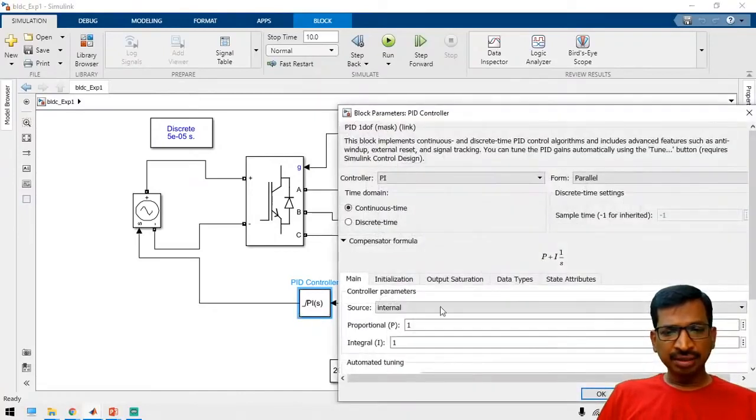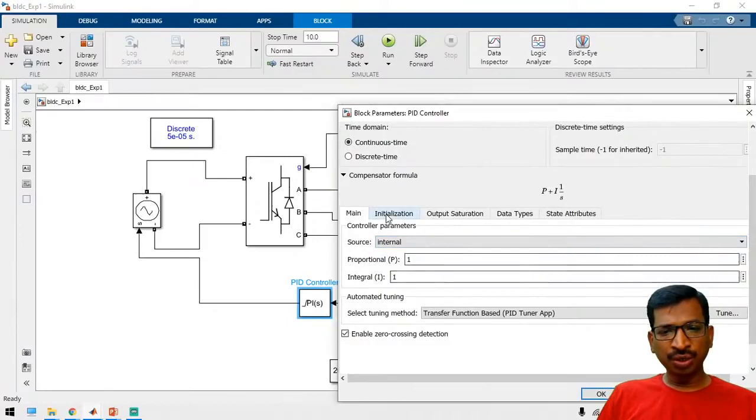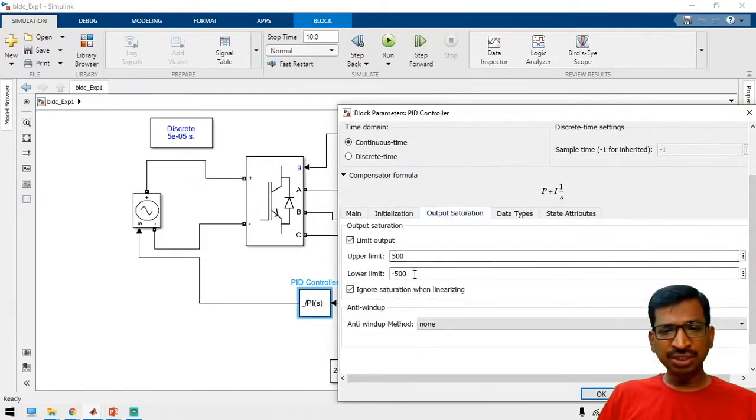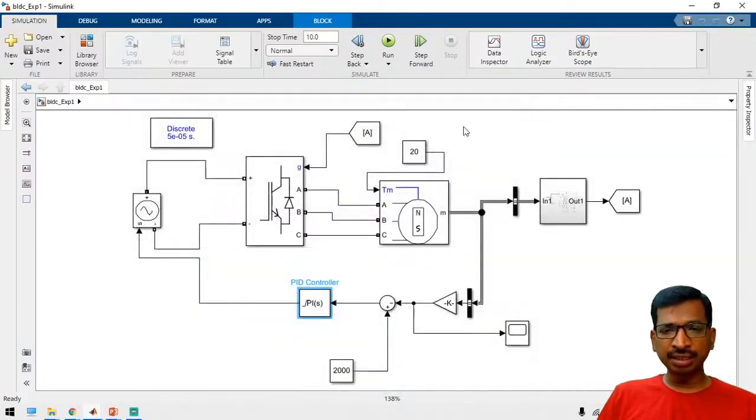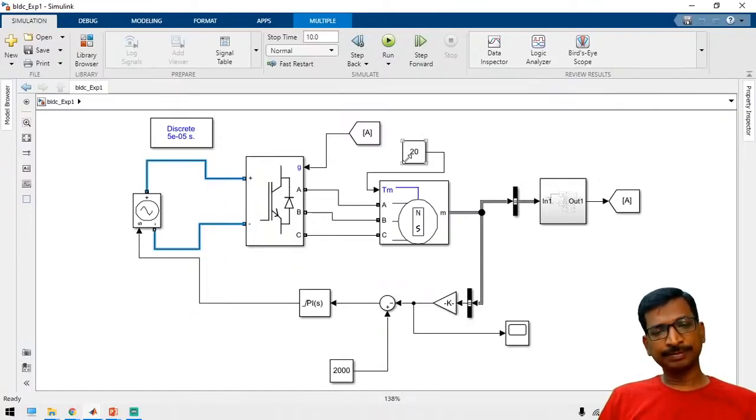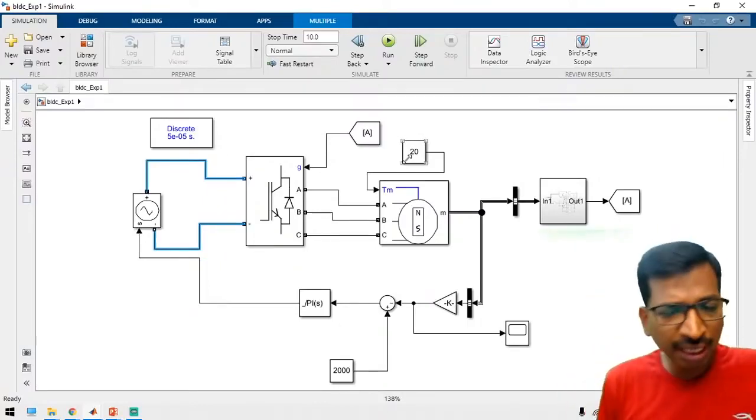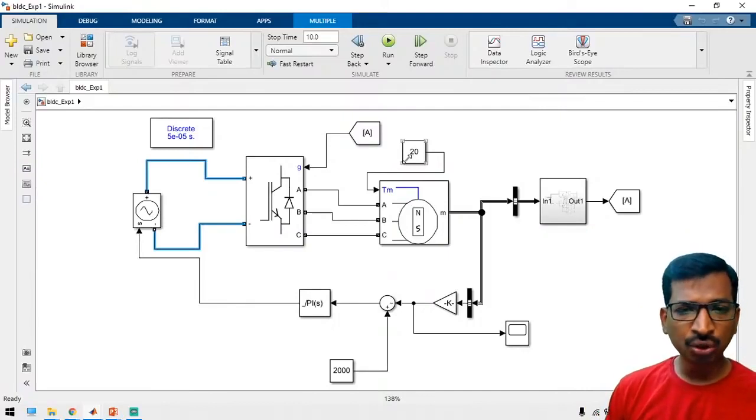See here, PI controller. Keep it 1, 1, and then the initialization value, and then output saturation. Here the error signal is minus 500 to plus 500, because we are going to change the voltage from negative to positive. So this is simply a voltage controlled device. Whatever output the PID gives you, based on this output, this will generate a voltage. So straight away the motor inverter will work under the perfect commutation method. Now if we change the terminal voltage, then we can get a properly controlled output voltage. Like this, we can implement the motor control algorithm.